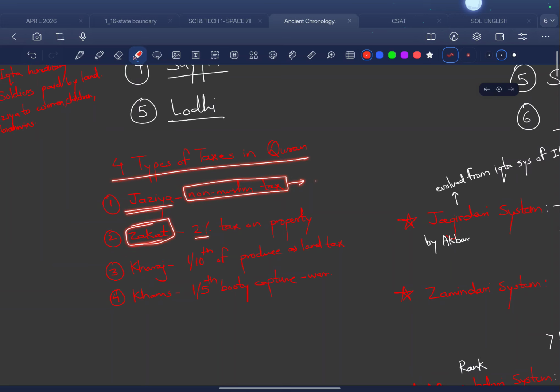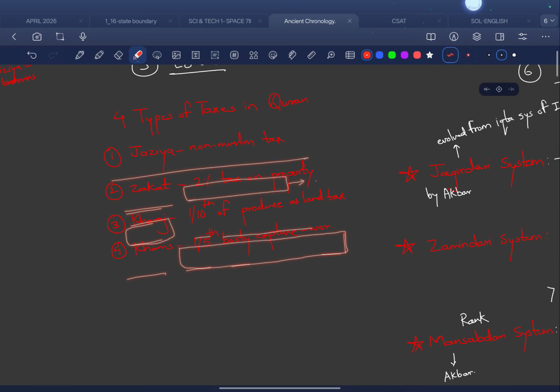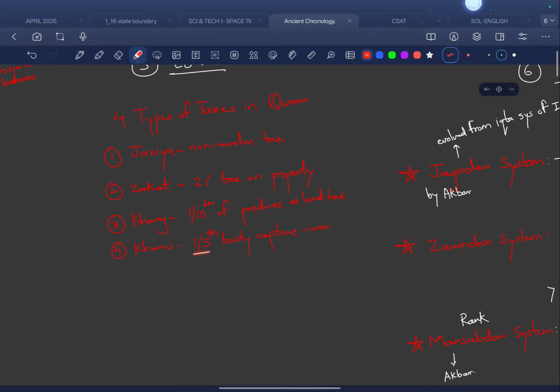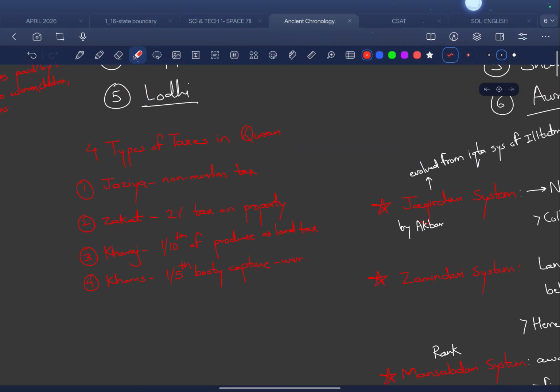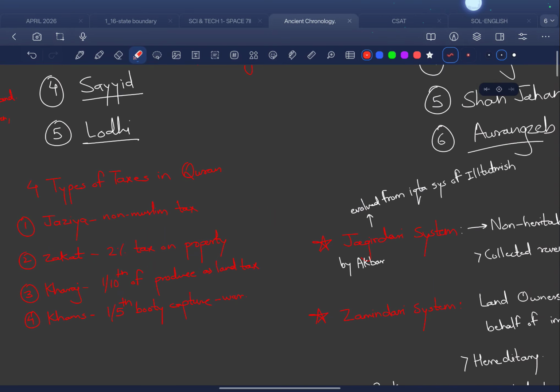Then the second is zakat. What is zakat tax? 2% tax on property. Then kharaj is 1/10 of the produce as land tax, that means agricultural produce. Then we have khams. Khams is basically 1/5 of the booty captured in war. Whatever loot the soldiers capture, 1/5 goes to the king, or the sultan. That is known as khams.